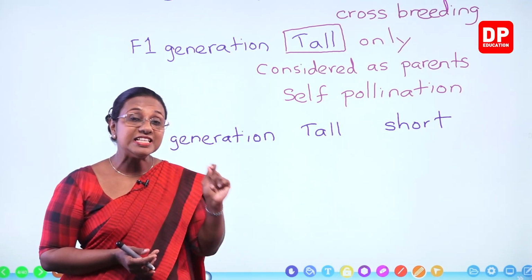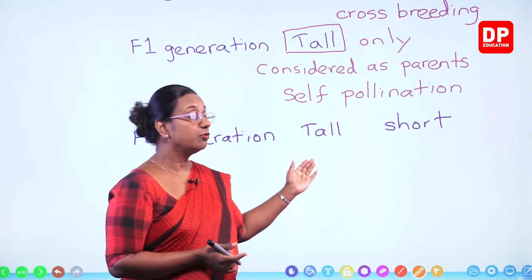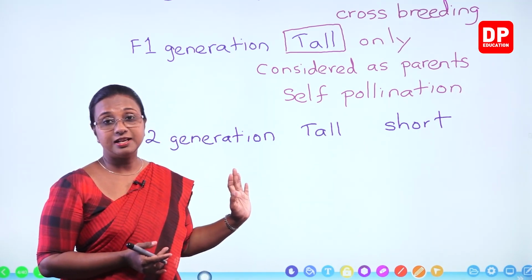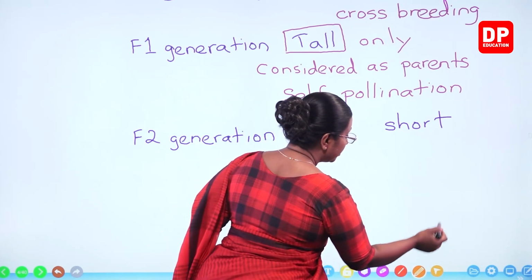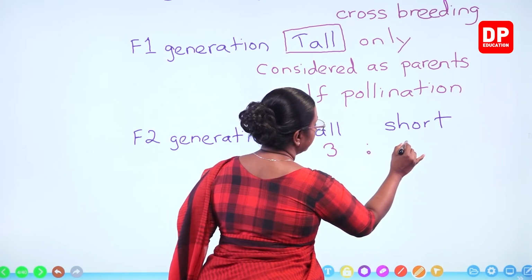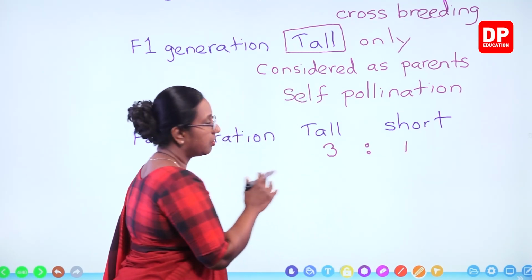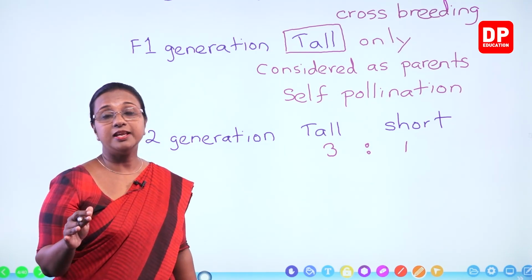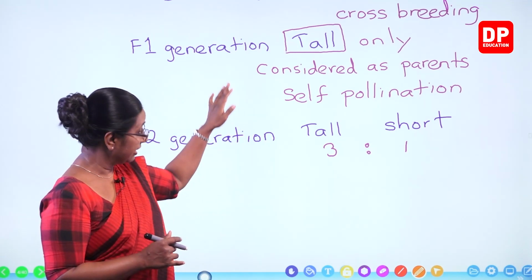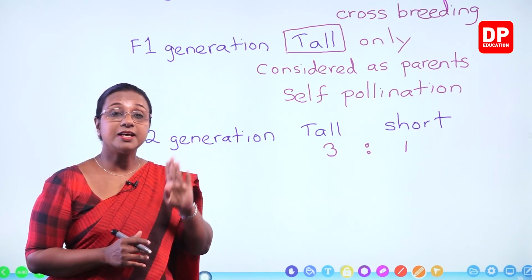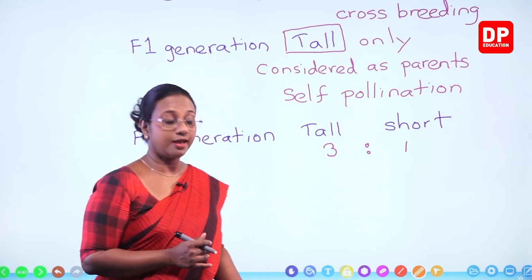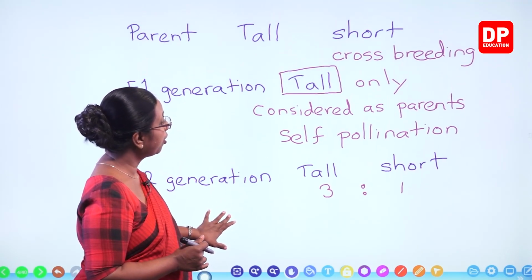But it is not the exact value. It can be 298:102. But when you finally get the ratio, he saw that the ratio was 3:1, tall is to short. Every time he carried out the experiment between tall and short plants, the second generation had this ratio. Those were the observations.